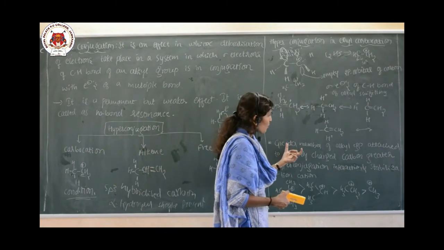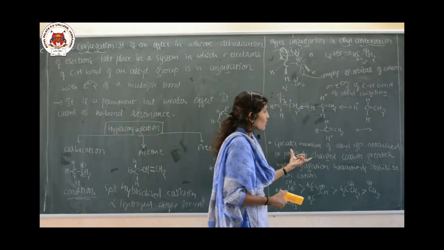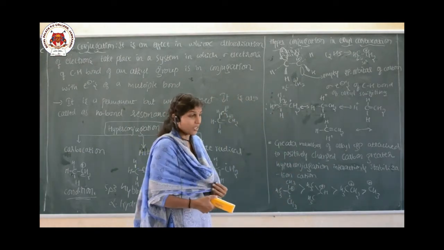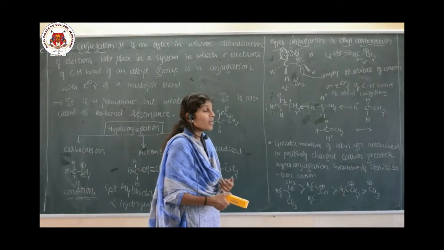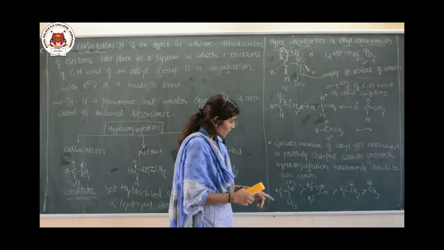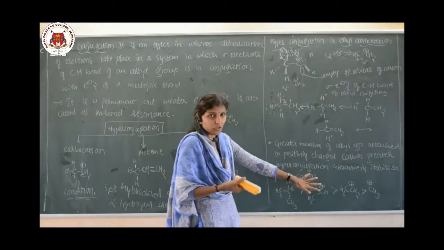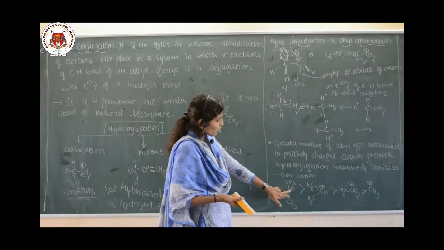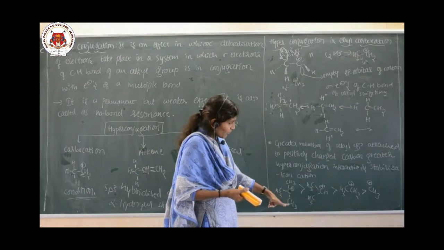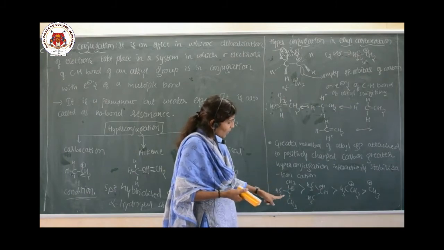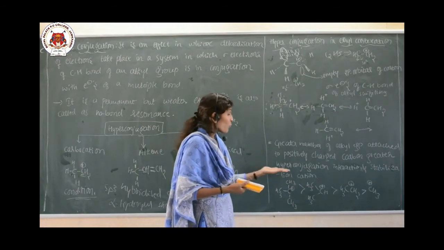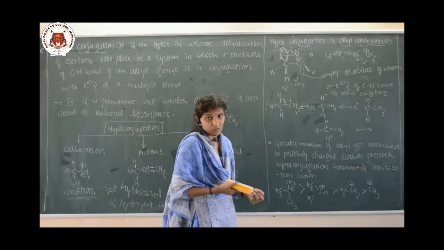Greater the number of alkyl groups attached to the positively charged carbon, greater the hyperconjugation interaction and stabilization of the carbocation. It means here this is the tertiary, this is the secondary. If you consider between these two which is more stable, just look at the positively charged carbon and how many groups are attached to that. Here it is 3, it means more alkyl groups are attached to this carbon, so more hyperconjugation interaction, and it is the more stable cation.